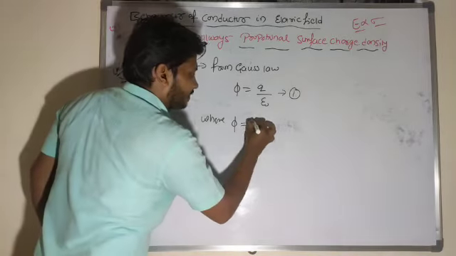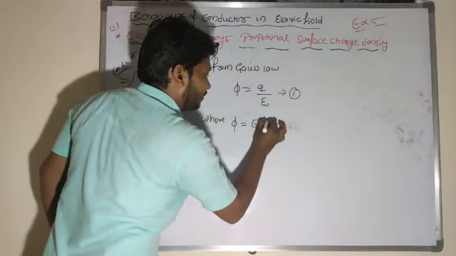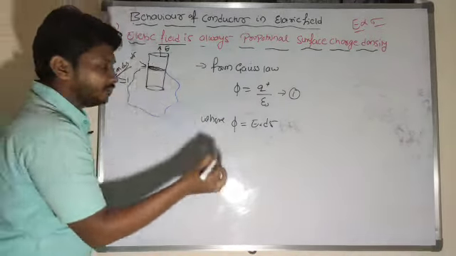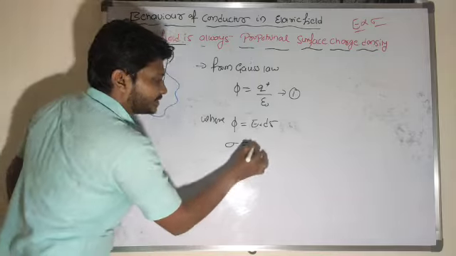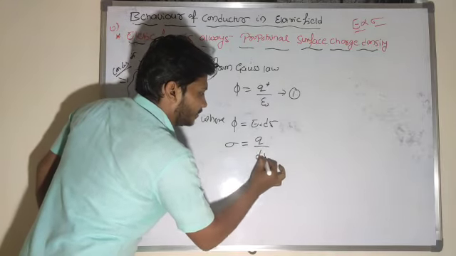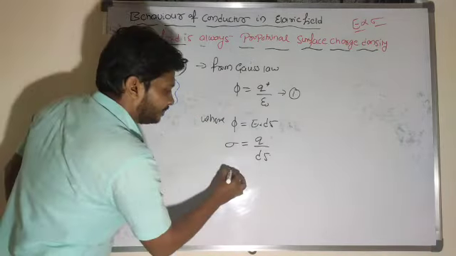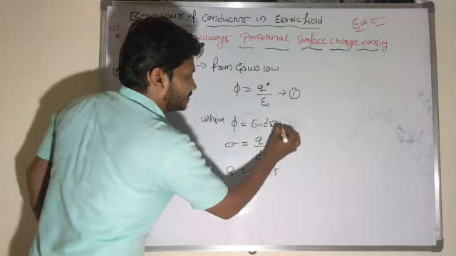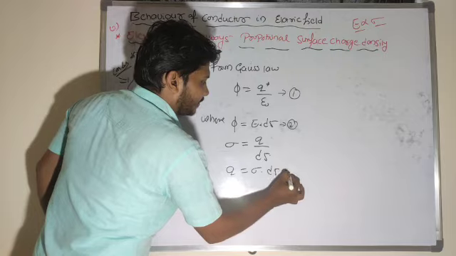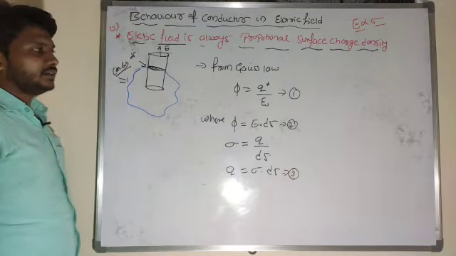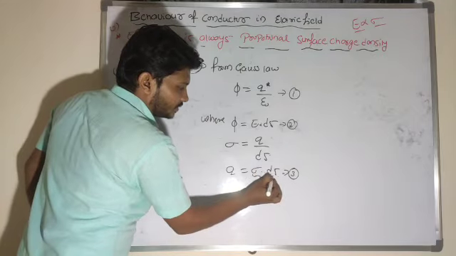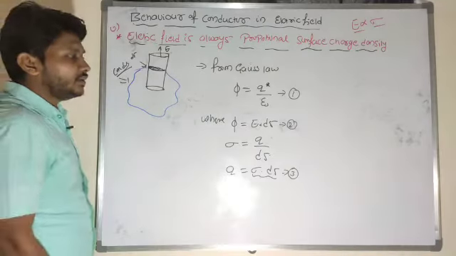So electric flux, I will write it as E into dS here, where Q is nothing but a charge. From the surface charge density, sigma is equal to Q divided by S or dS here. Shall I write that Q is equal to sigma into dS? This I will name as equation 2 and this is equation 3 here. So in equation 1, wherever Q is there, shall I fill that as sigma into dS?